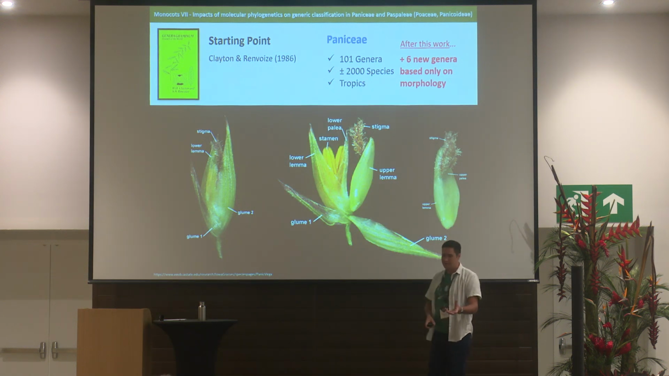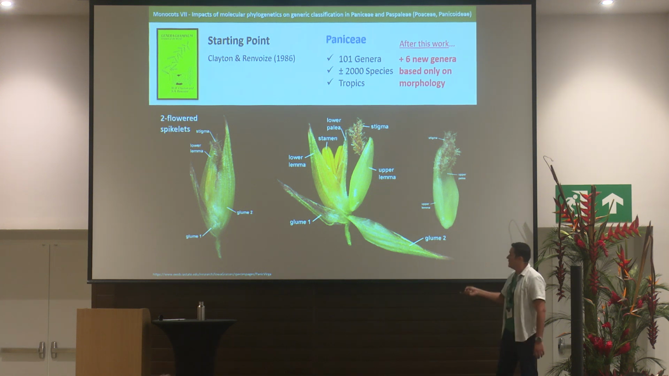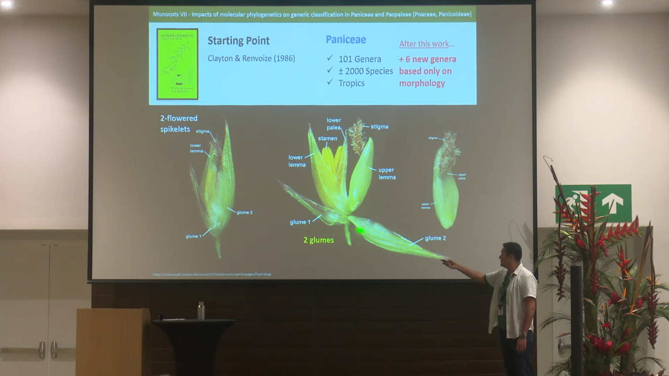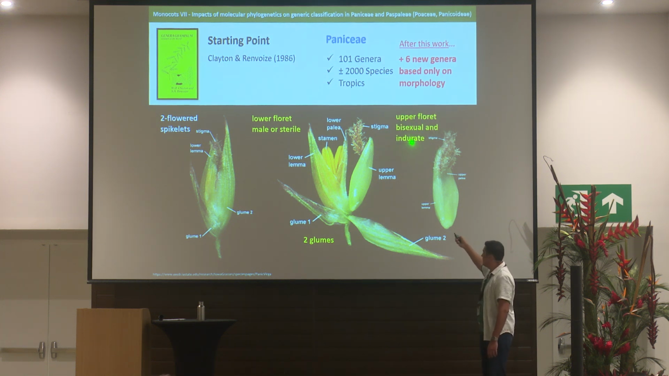So what characterizes tribe Paniceae? Tribe Paniceae is characterized by plants possessing 2-flowered spikelets, and these spikelets possess 2 glumes at the base and 2 florets above. The lower floret is male or sterile, while the upper floret is bisexual and indurate when fertilized.